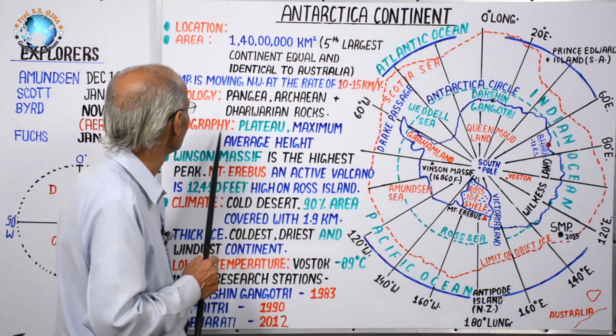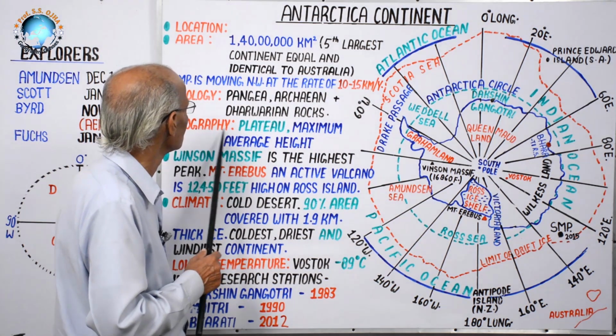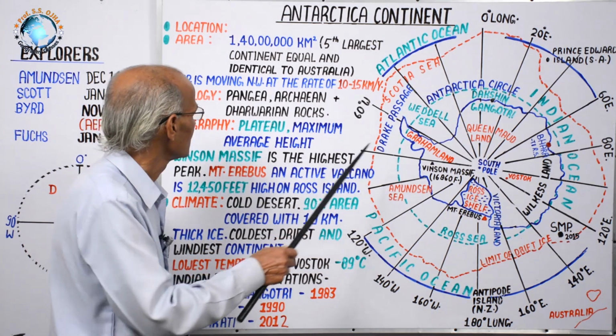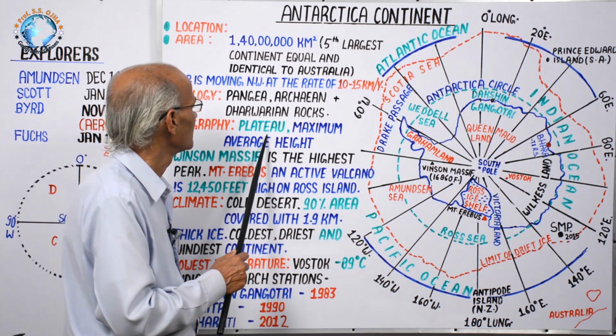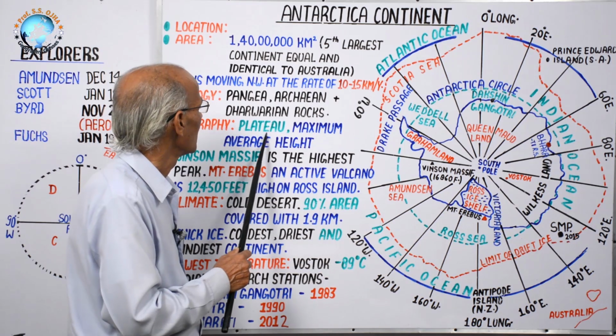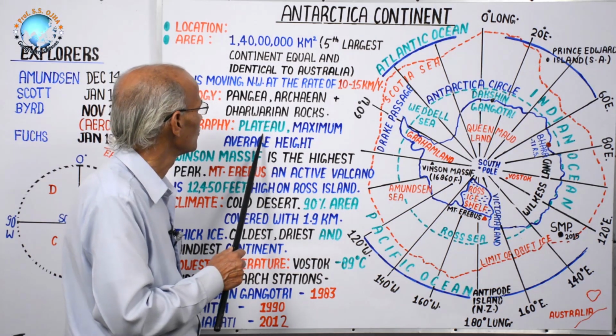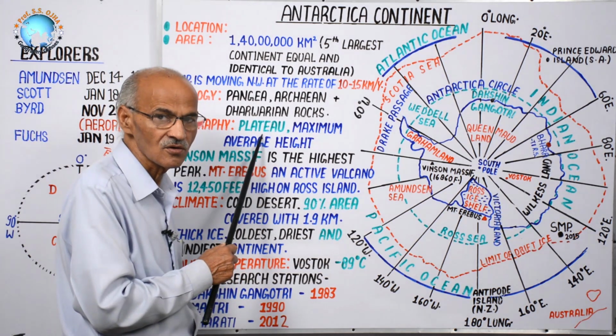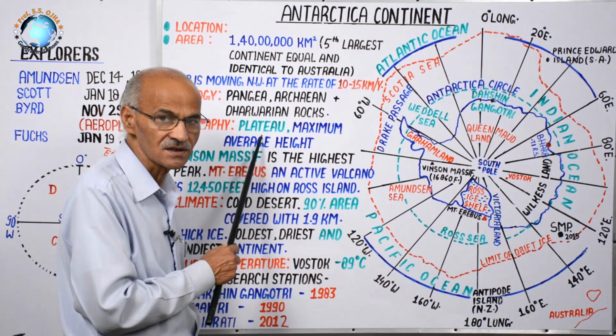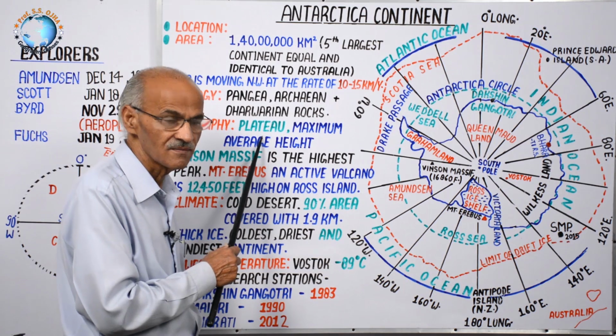After the study of geology, let us come to study geography. It is actually made up of plateau land, total plateau, as compared to the Arctic Ocean, which was an ocean basin consisting of ridges and basins.